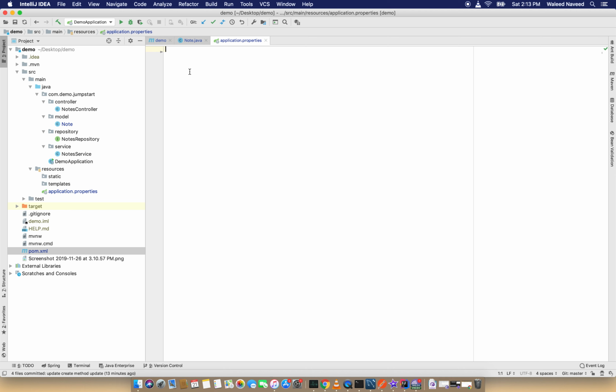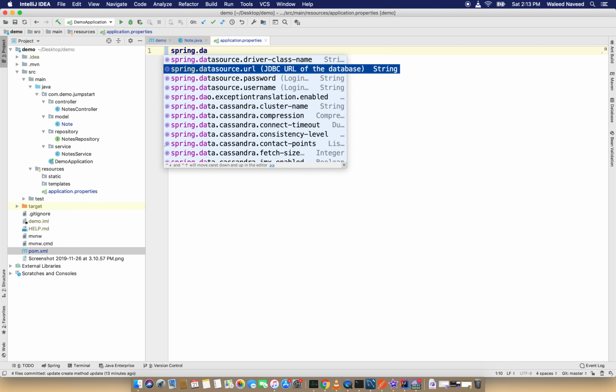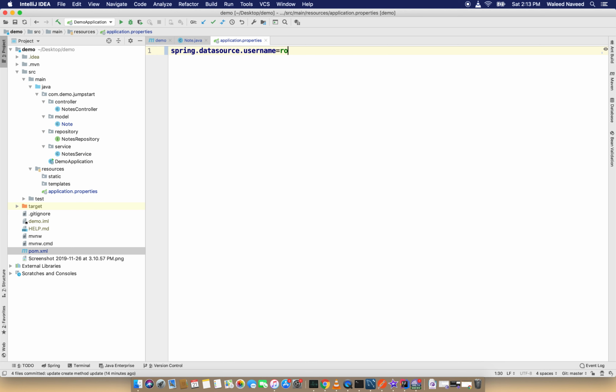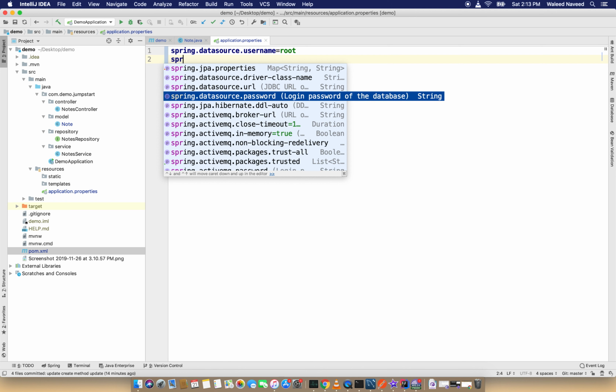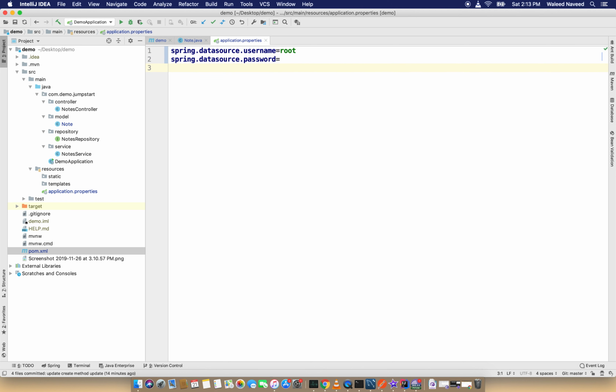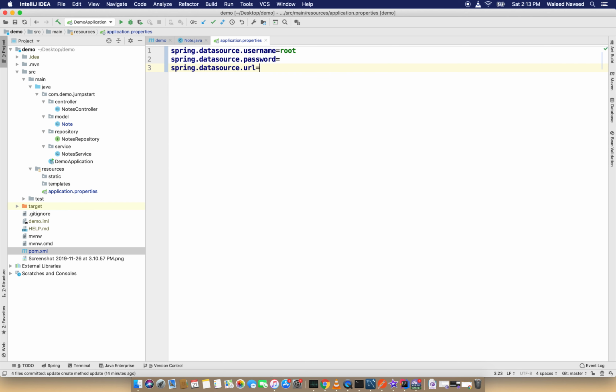Now I'm going to add properties. First we need the data source username, password, and URL. Let me zoom it for you. The first property will be spring.datasource.username. The username is root in my case, and I have set no password, so I can leave the password as it is. And next I have spring.datasource.url.